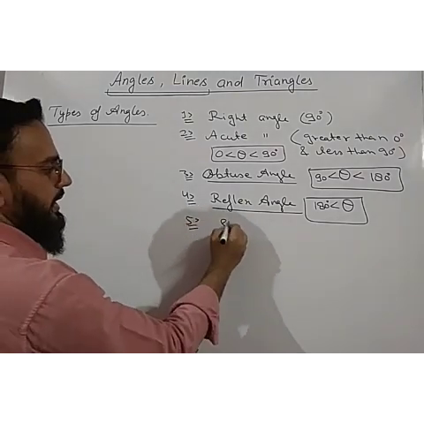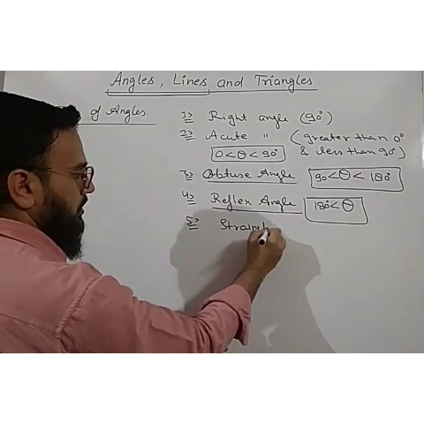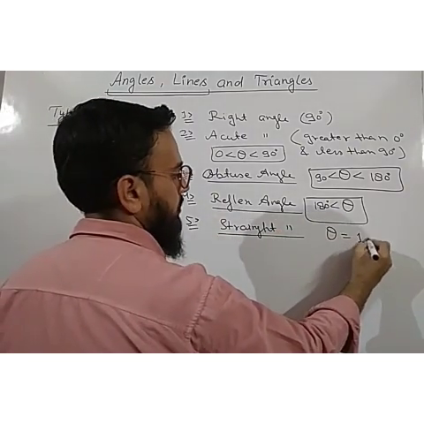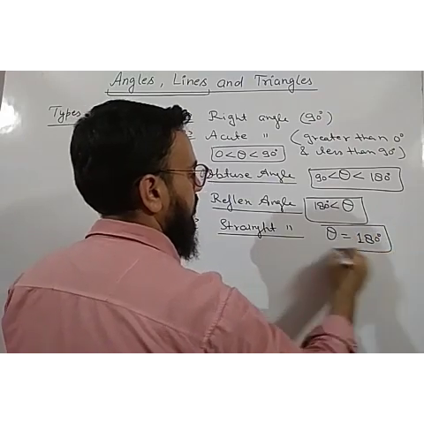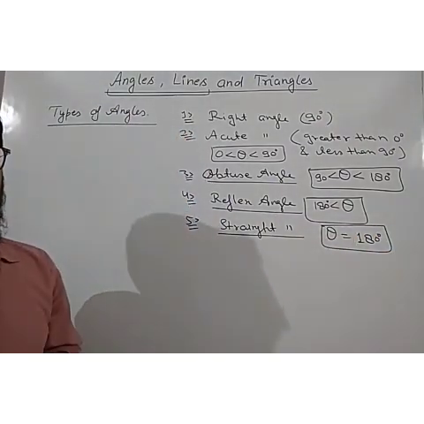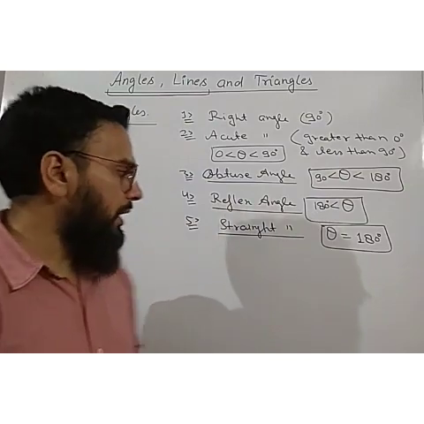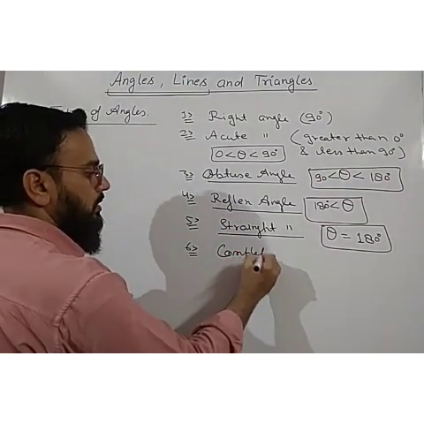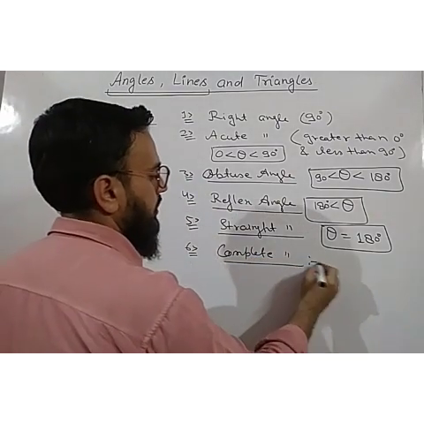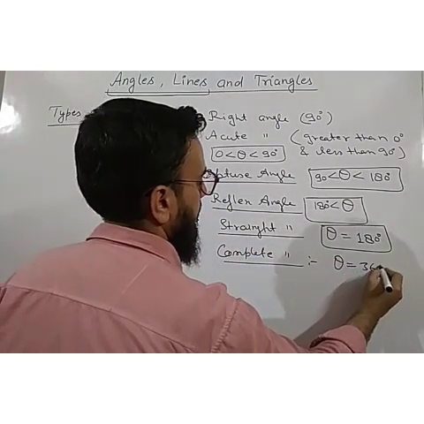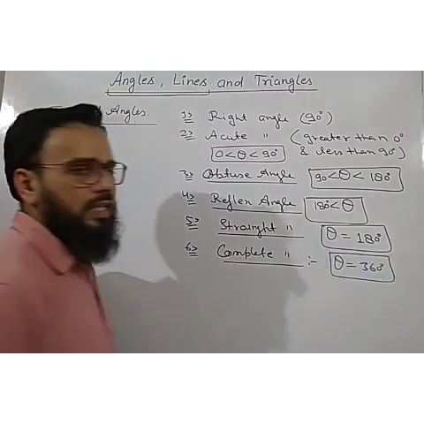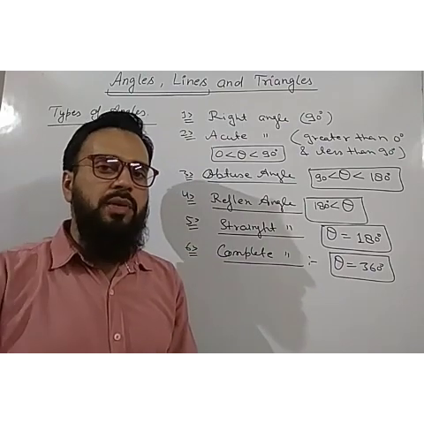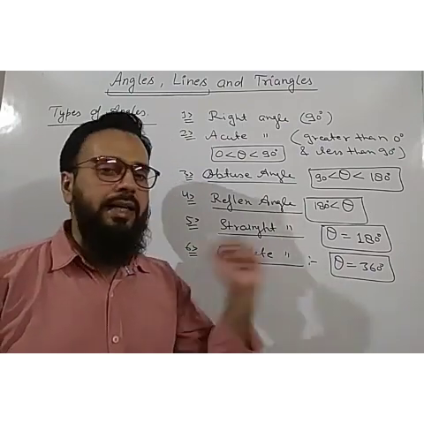Now fifth is straight angle. So what is a straight angle? When theta is equal to 180 degree, or when the angle is of 180 degree, then it is called a straight angle. Next, you have studied complete angle. What is complete angle? When theta is equal to 360 degree. Because the complete rotation may be of 360 degree, it is called complete angle.